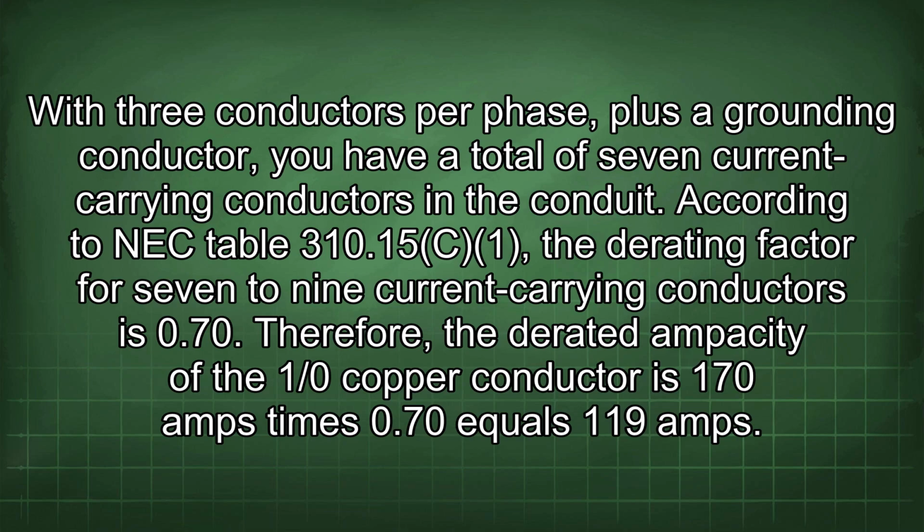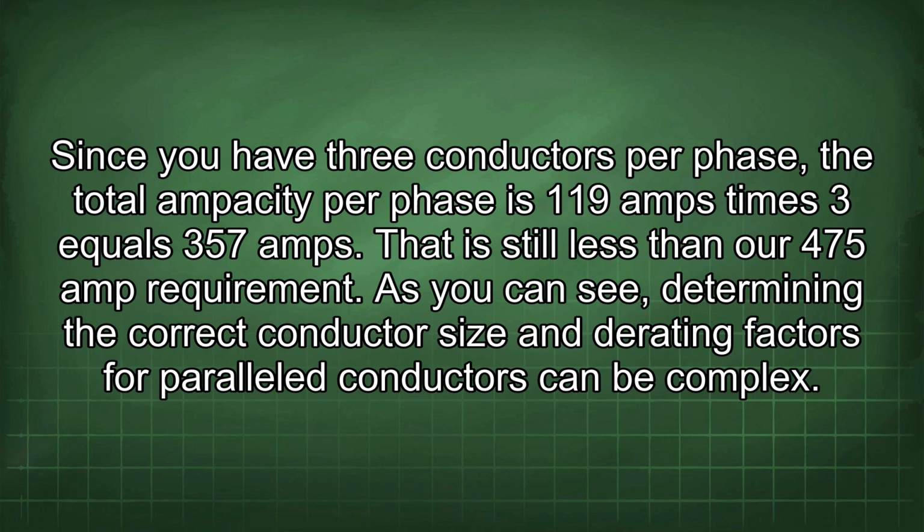Therefore, the derated ampacity of the 1/0 copper conductor is 170 amps times 0.70 equals 119 amps. Since you have 3 conductors per phase, the total ampacity per phase is 119 amps times 3 equals 357 amps. That is still less than our 475 amp requirement.